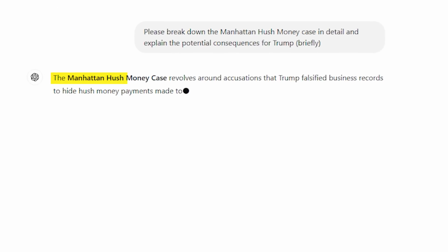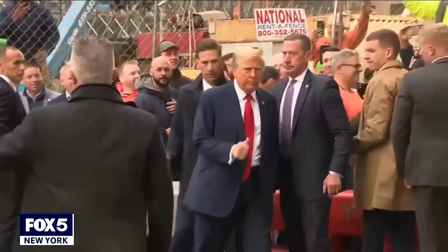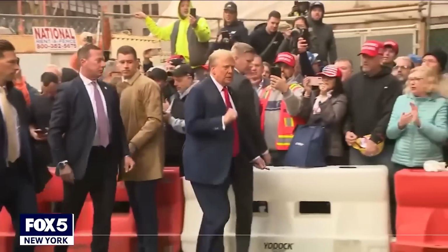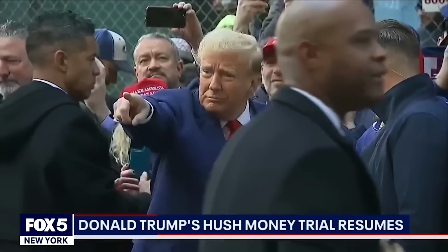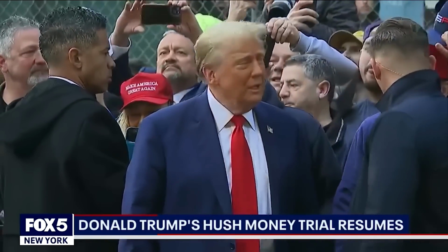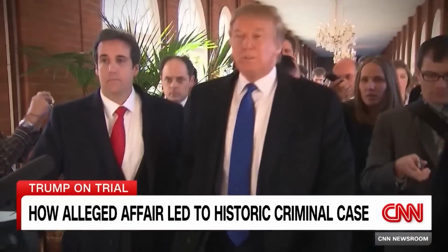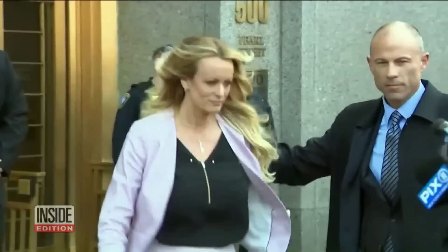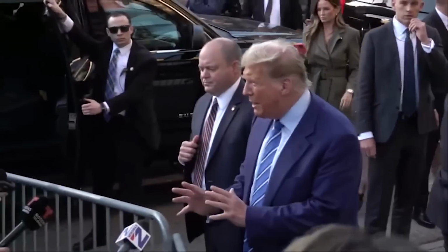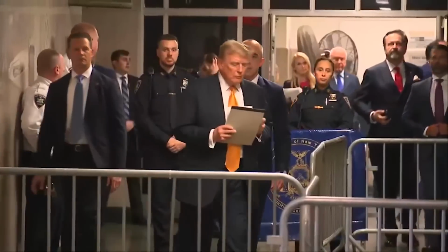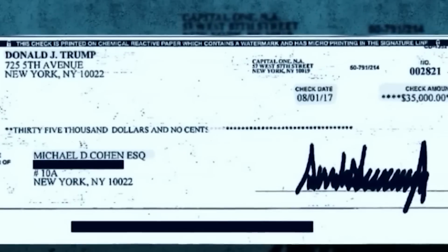The Manhattan hush money case revolves around accusations that Trump falsified business records to hide hush money payments made to 2 women who claimed they had extramarital affairs with him. The key figure in this case is former Trump lawyer Michael Cohen, who made payments to adult film actress Stormy Daniels and model Karen McDougal during the 2016 presidential campaign to avoid potential scandals that could hurt Trump's election chances. Prosecutors argue that Trump illegally classified these payments as legal expenses within the Trump Organization's records.